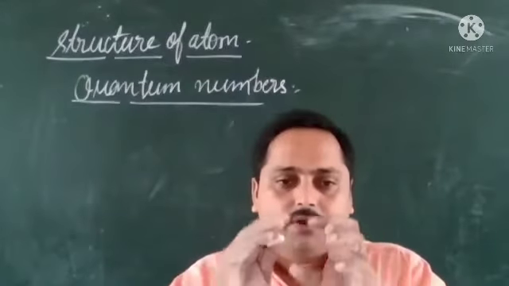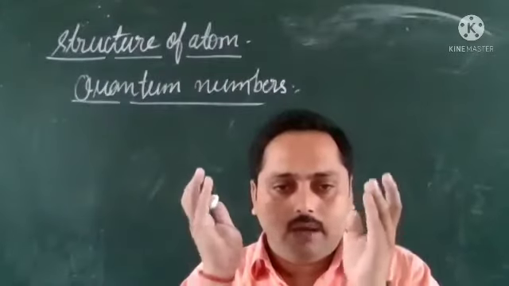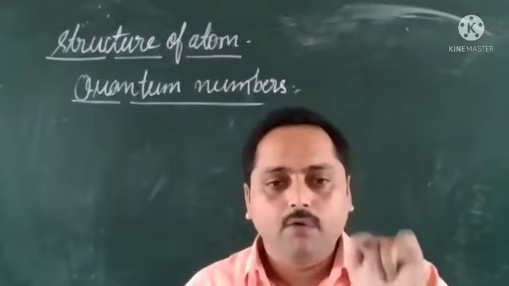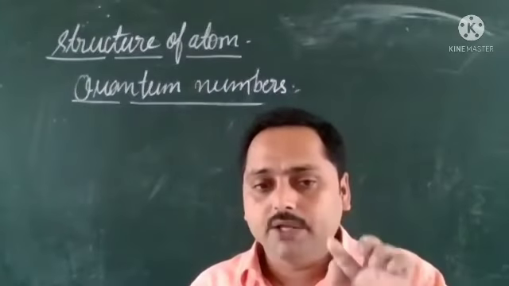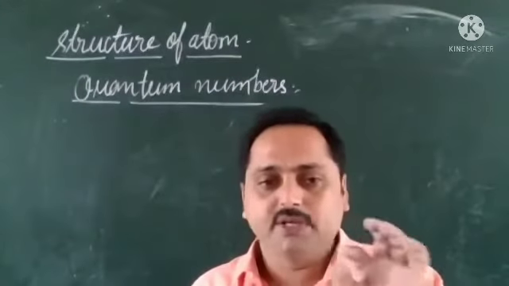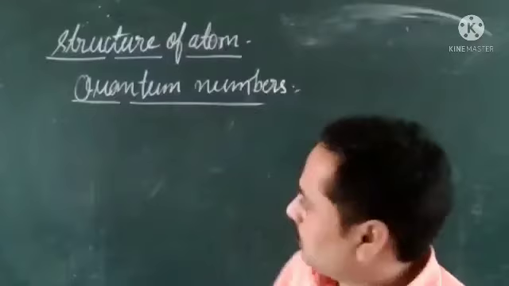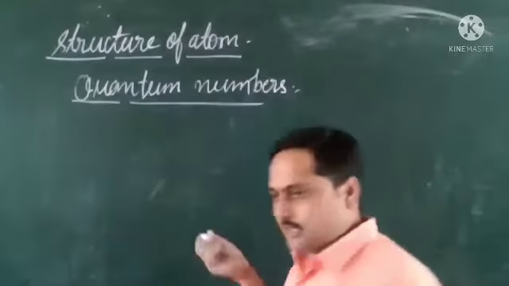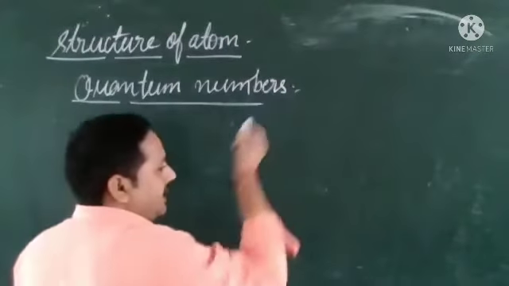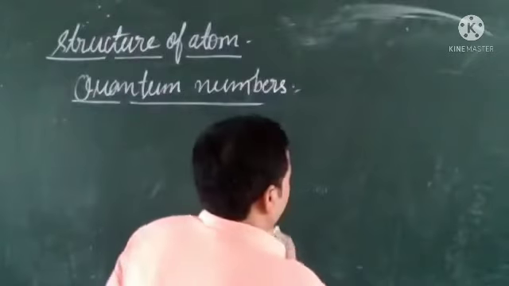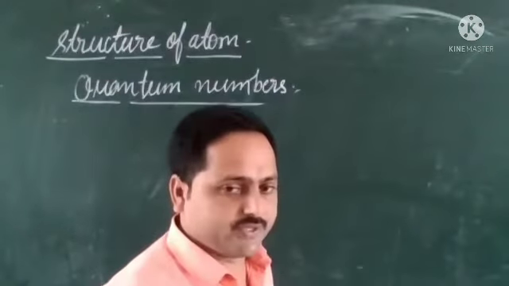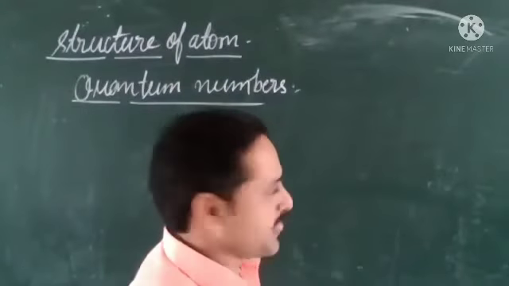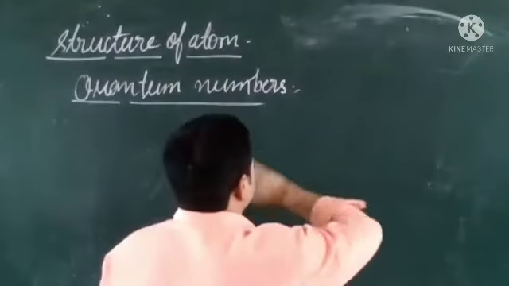If we know all the values of the quantum numbers, we can say where the electron is and what its location is. I will explain briefly, then do the spin quantum number, and finally we will solve some questions related to quantum numbers.